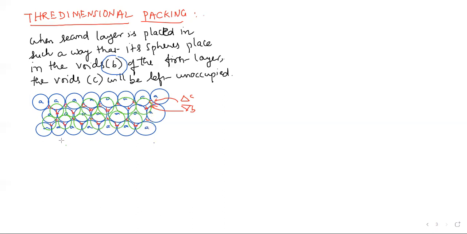Now you observe this kind of arrangement. This is called three-dimensional arrangement. What is this arrangement? Three-dimensional arrangement. So there are two alternative ways in these spheres the third layer can be arranged over the second layer. So what is the first layer? What is the second layer? What is the third layer? If you observe, over by one layer, another layer you are just placing means that is a three-dimensional arrangement.